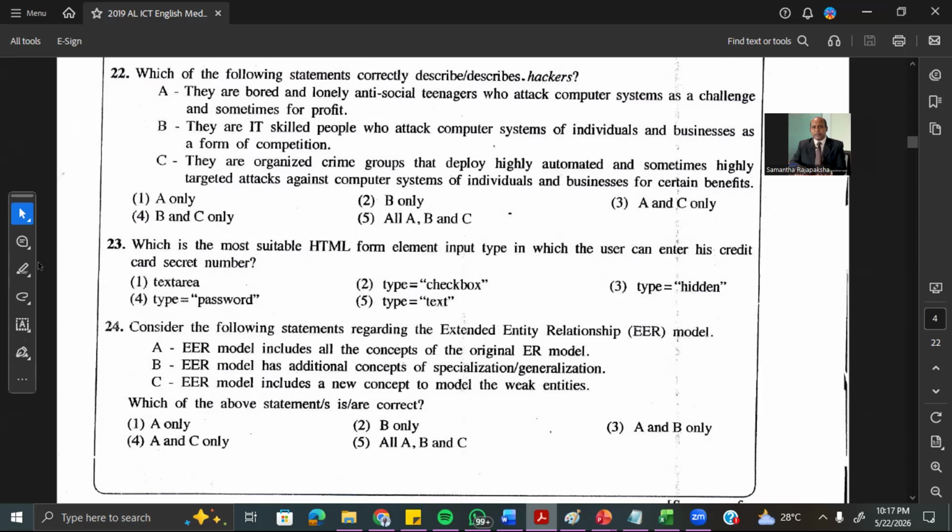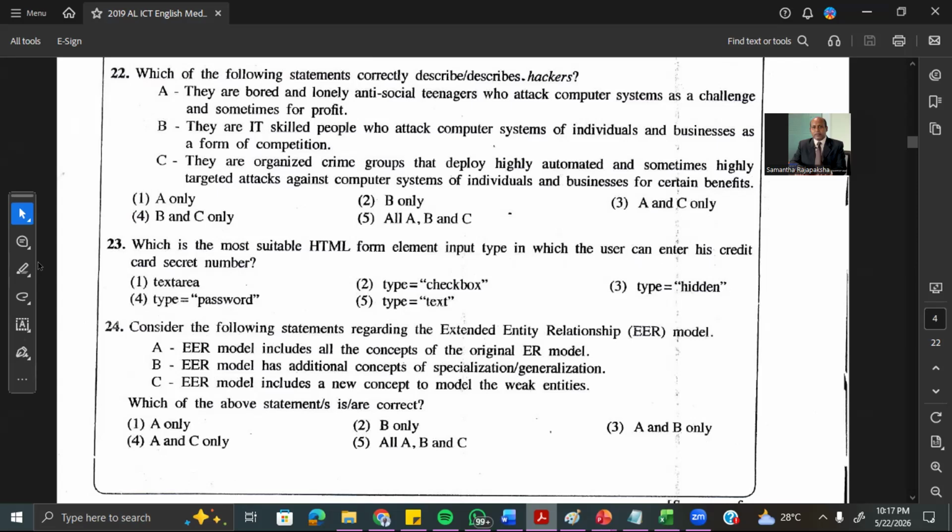Question 24. Consider the following statements regarding the extended entity relationship models. So the extended ER model includes all the concepts of the original ER model. Yes, all concepts should be there actually.